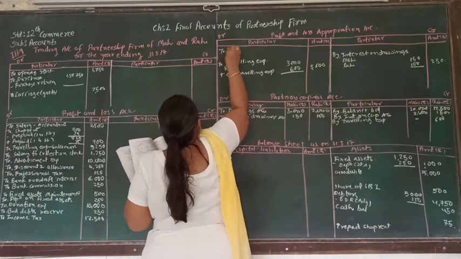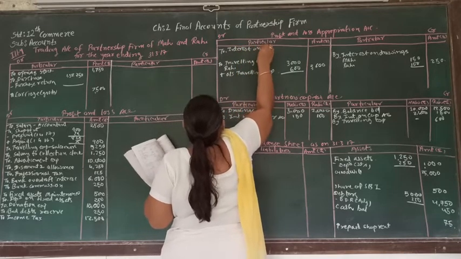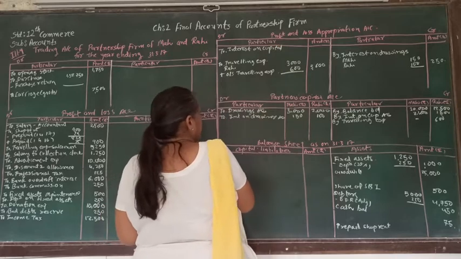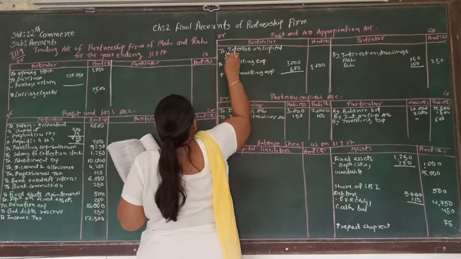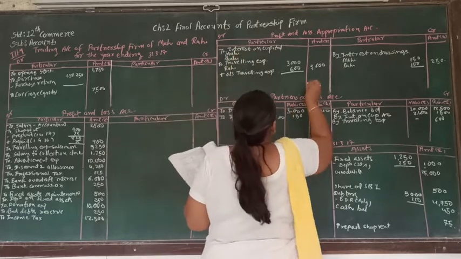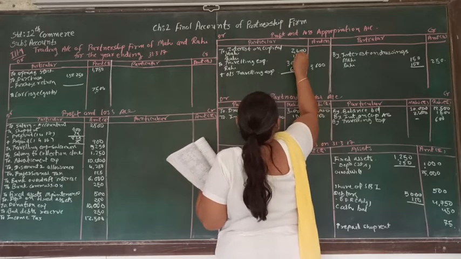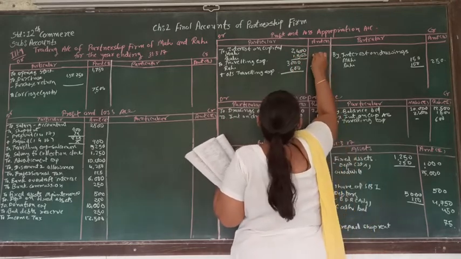To interest on capital for Mahi as well as Ram, 1,400 and 1,500. Total of that will be 3,900.